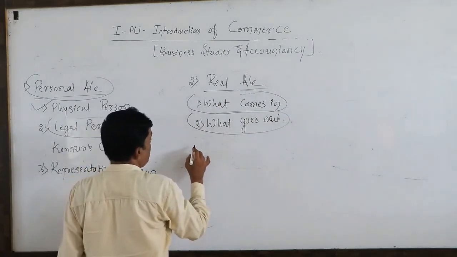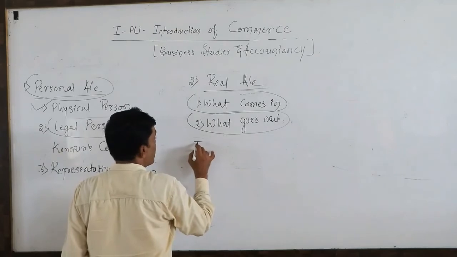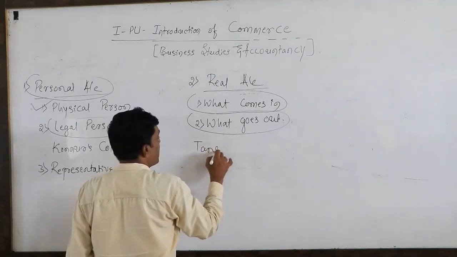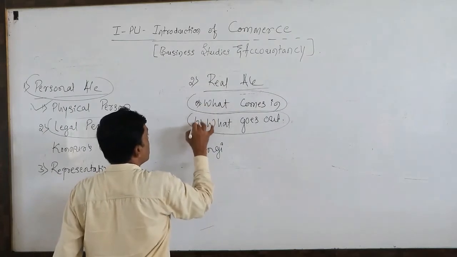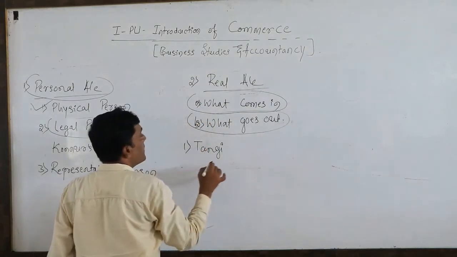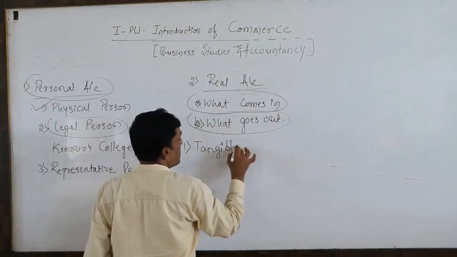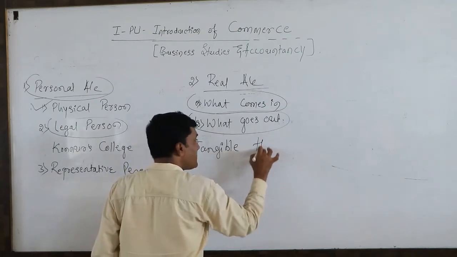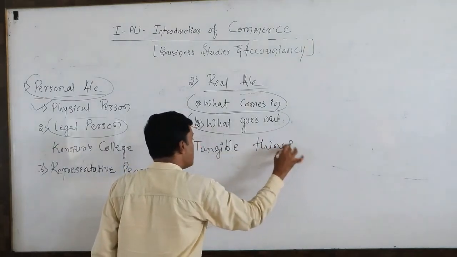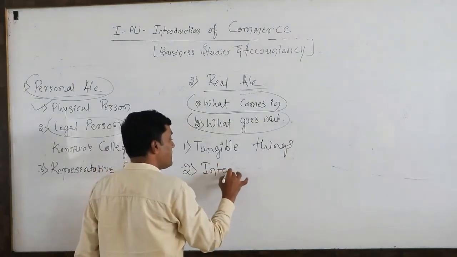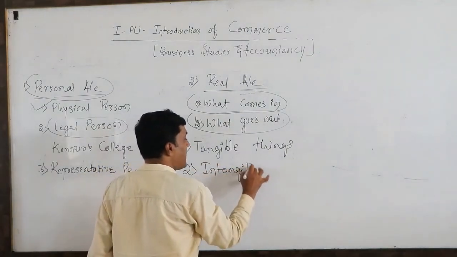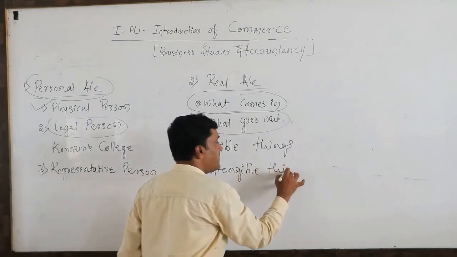tangible things. Things are classified like this: tangible things. Secondly, intangible things.